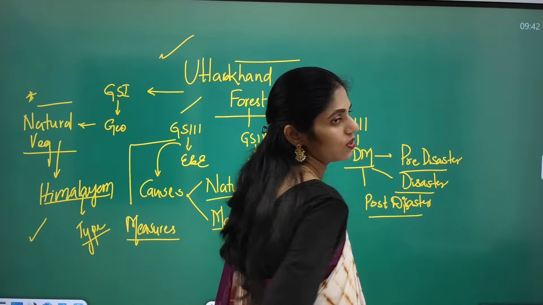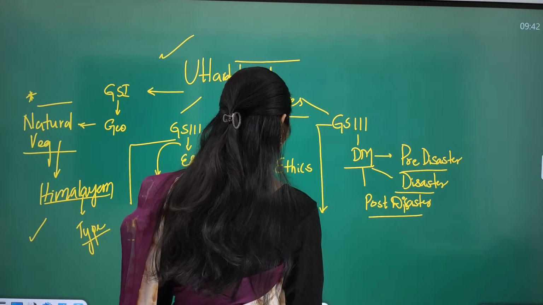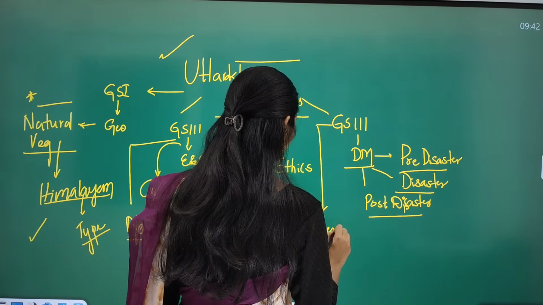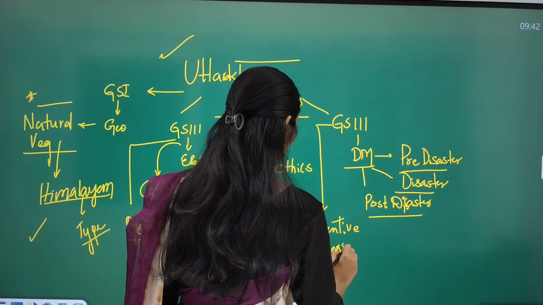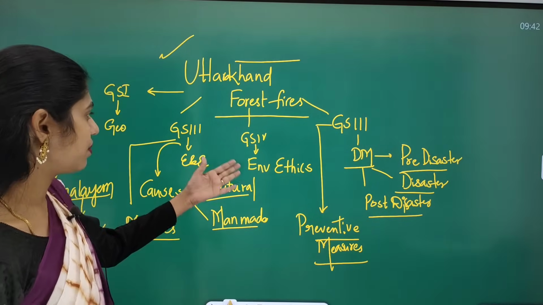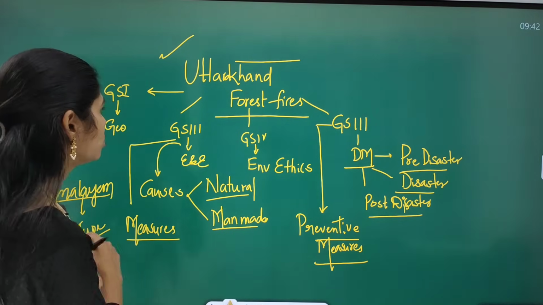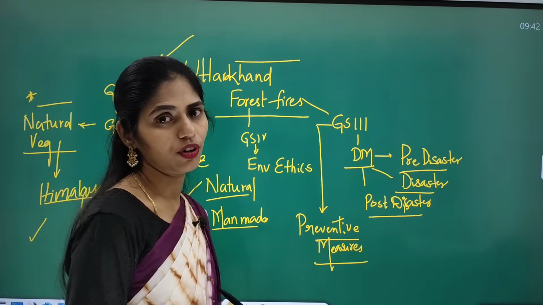Okay, so these are the things that you have to see, and here you have to focus especially on preventive measures. You have to focus on these preventive measures. Okay, from GS paper 4, that is environmental ethics. So all these are the important dimensions that you have to see from this article's point of view.